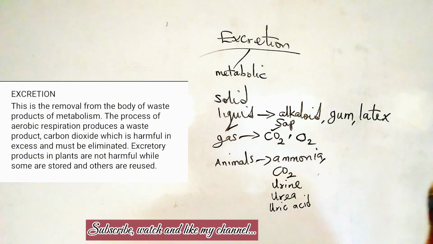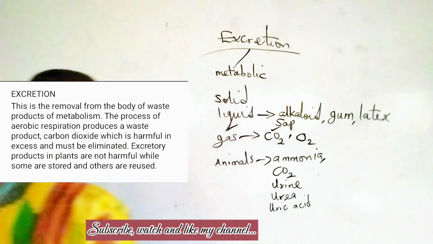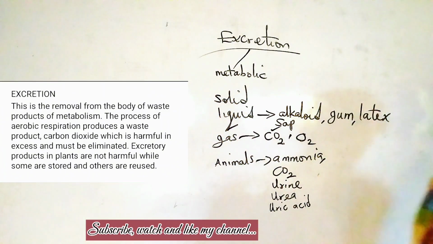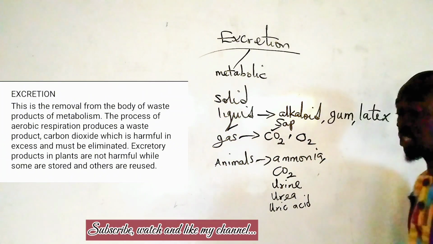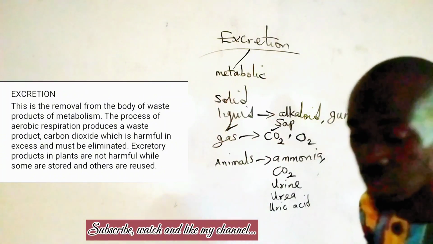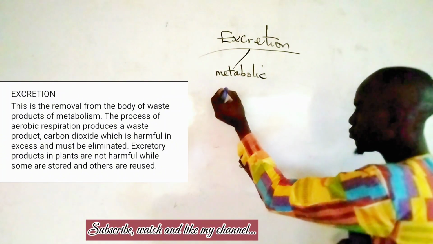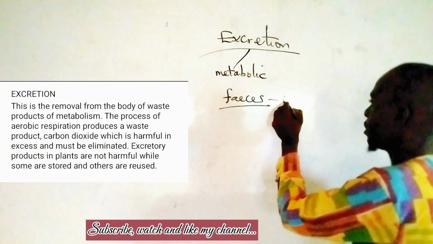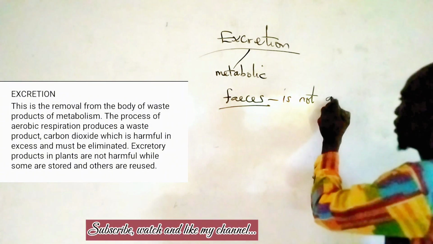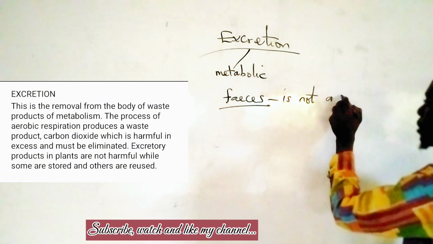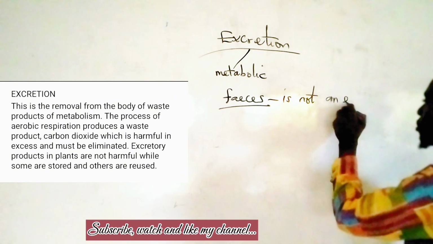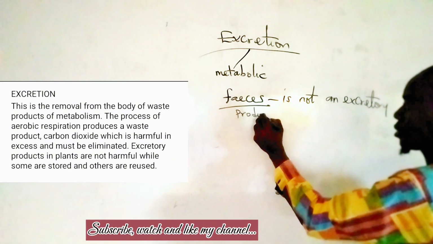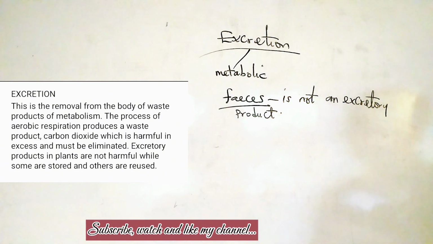And there are surfaces or structures that release these metabolic waste products in organisms. Meanwhile, we have to know that there is a particular substance which is never a metabolic waste, though it is in solid form, and that is feces. Feces is not an excretory product.